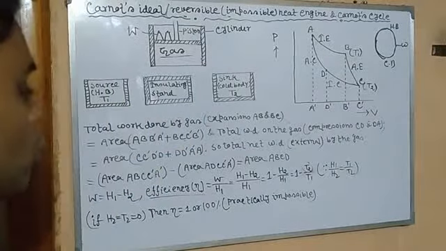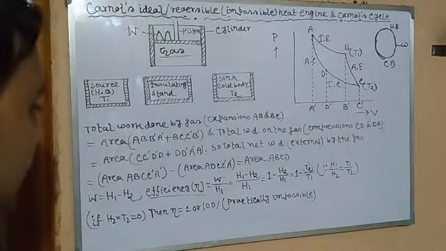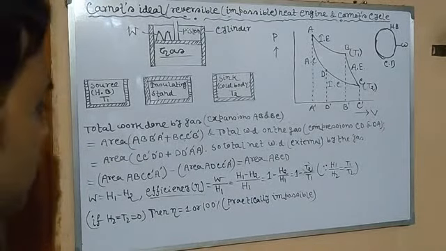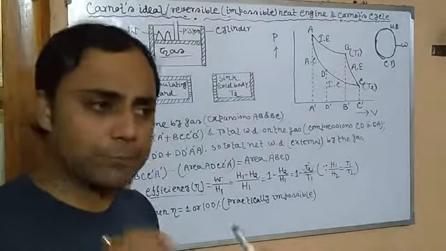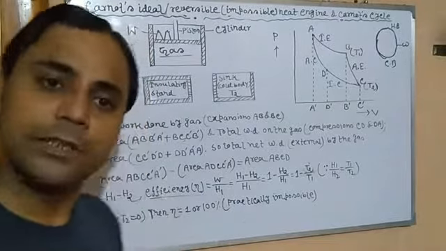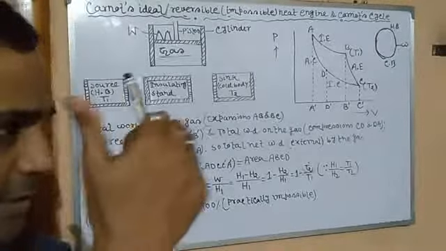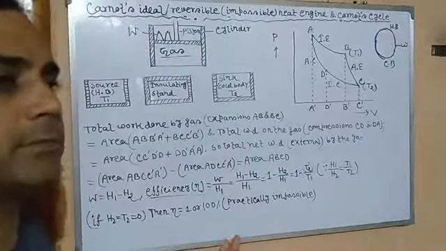Clear? So from this we can see that a Carnot heat engine is, what can I say, an imaginary concept. It is absolutely impossible to obtain a Carnot heat engine in practice. Why? There are some reasons.